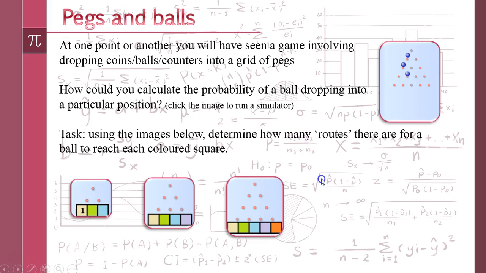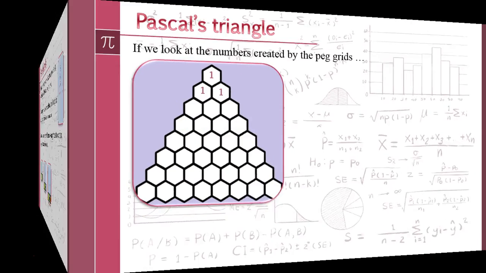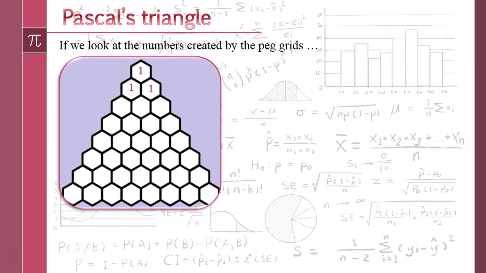So what we just saw from previously was we've got these values 1 2 1, 1 3 3 1, 1 4 6 4 1. Now Pascal's triangle essentially is built up in exactly the same way. So we're starting at the top here with a 1. All the outsides are going to be 1. So we're now onto this row here. This is the row where we're going to get 1 2 1. The next row down, 1 3 3 1.